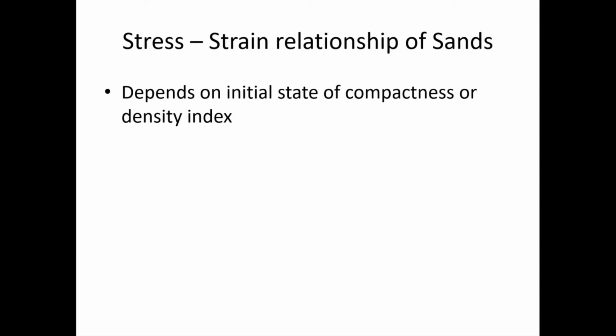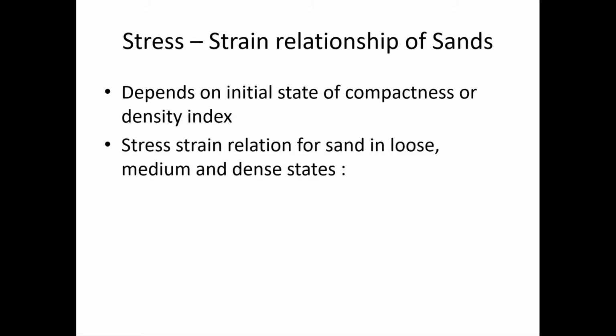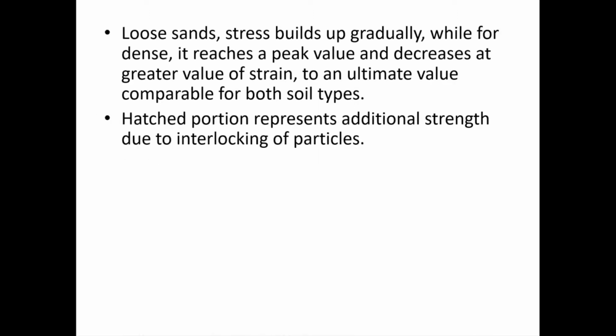We saw several other factors also yesterday, like shape of the particles, contact between the particles, etc., isn't it? So basically the most important contributing parameter here is the initial state of compactness or the density index of the soil. So for this we can classify the soil into three now. I'll call loose sand, medium sand, and dense sand, and we will compare the stress strain behavior of these three.